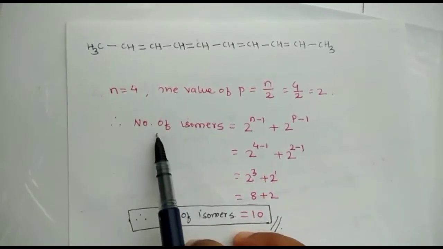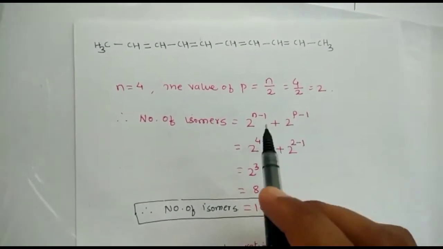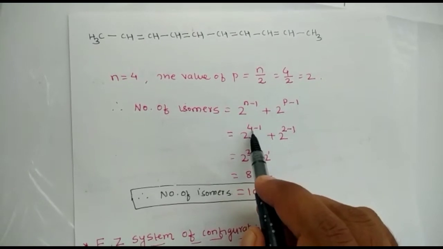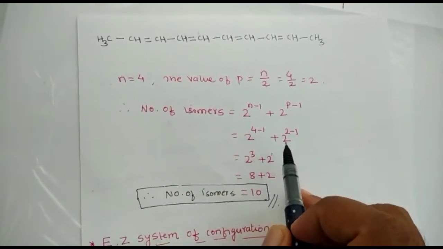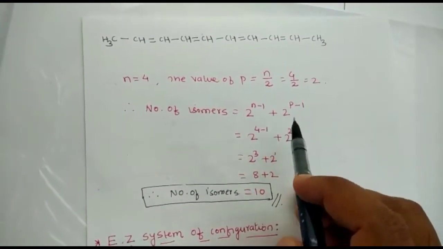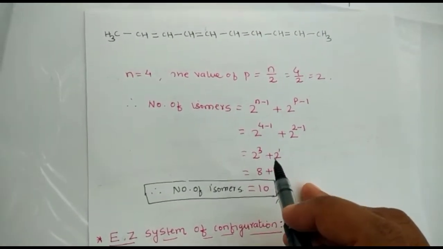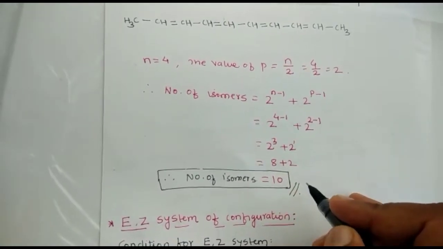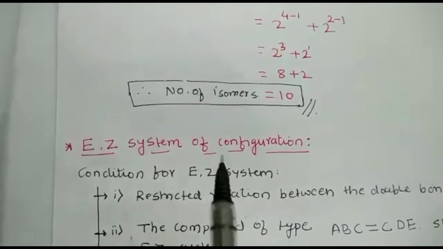By applying the formula, that is 2 raised to n minus 1 plus 2 raised to p minus 1. So see, just simplify: n is nothing but the total number of double bonds in the organic compound. 4 minus 1 plus 2 raised to 2 minus 1. So 4 by 2 is nothing but 2, the value of p should be 2. 2 minus 1, that is 2 raised to 3 plus 2 raised to 1. So the total number of isomers are 10. Total number of isomers, how many are there? 10.